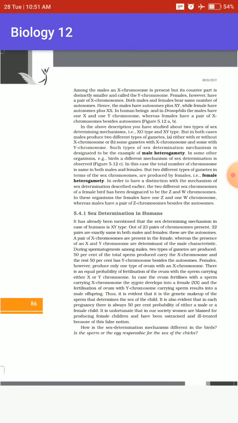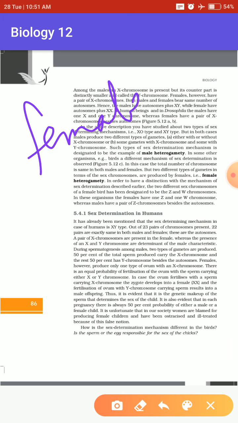But in case of birds, the majority of the birds do not have this. They have a different type of chromosomes and a different type of heterogamety. There, females are the ones responsible for the gender of the organism. Since females are responsible for the gender of the organism, that particular process is known by the name female heterogamety.